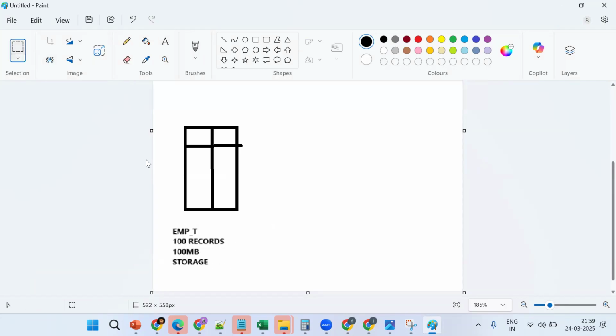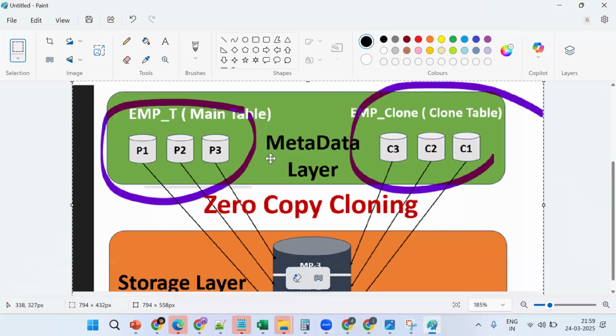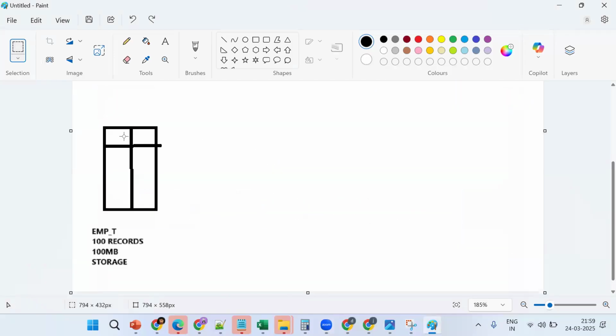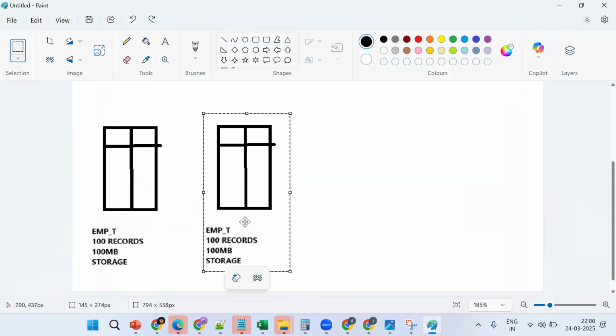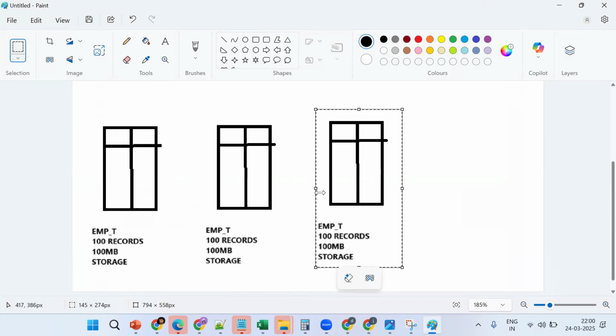Next thing is, now I am trying to take a backup by using what concept? By using CTAS. Okay, now CTAS, nothing but what? Now how much storage cost? Tell me. 200. Okay, see, if we take n number of times, see, 300 MB storage. So this is so far good.